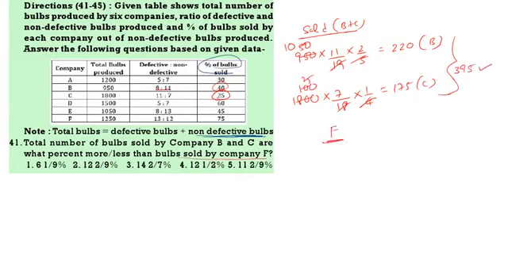Now what percent more or less than sold by F? Now F we have to calculate. So 1250. See 1250 into non-defective will be 12 by 25 into sold will be 3 by 4. If you do this, this is 50 times, this is 3 times, this is 450.